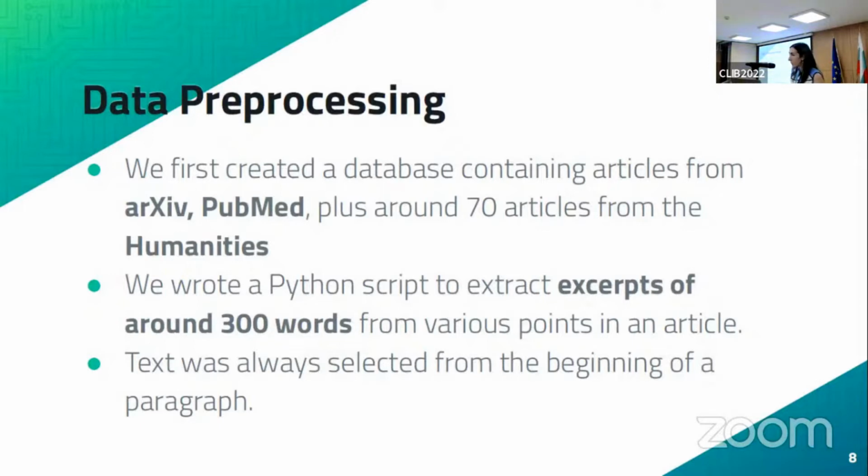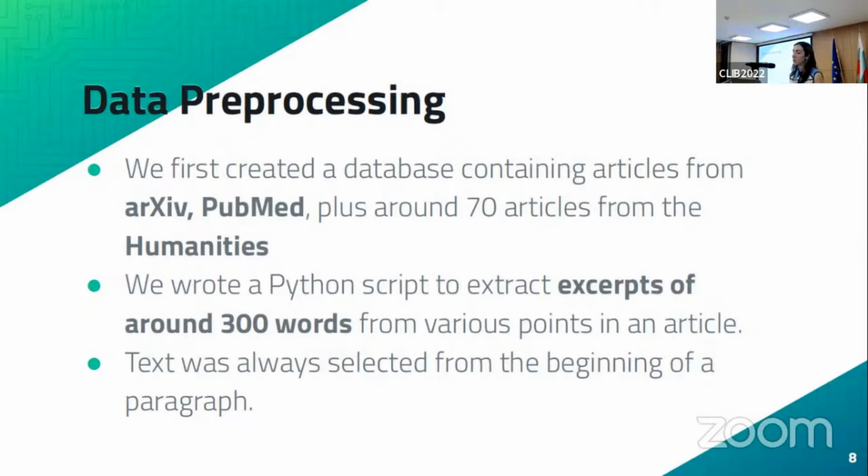And this is because arXiv and PubMed are mostly focused on the hard sciences. So you get a lot of papers from mathematics, computer sciences, physics, etc. So we wanted to try to balance the subdisciplines represented in the database by including papers from theoretical linguistics, history, arts, etc.